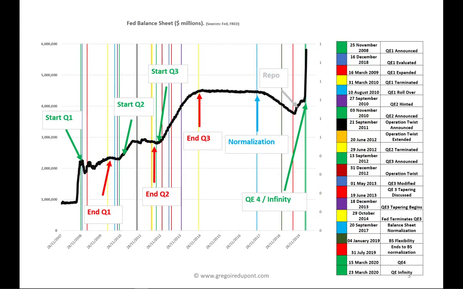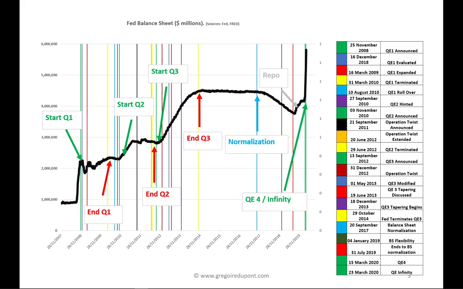So let's look at the Fed balance sheet since the Great Financial Crisis. QE started in the US in 2008 with QE1. Then we had another wave of QE, which was QE2 in 2010, and another one in 2013. In this slide, in blue, we see the normalization that started in September 2017, where the Fed tried to reduce its balance sheet. But very quickly, the Fed had to increase its balance sheet from September 2019, first with repo operations, which could, in a sense, not be considered as QE, but still, the size of the Fed balance sheet was going higher.